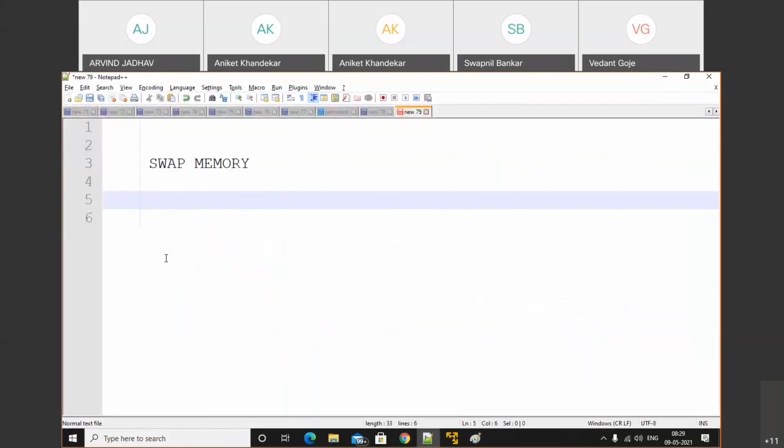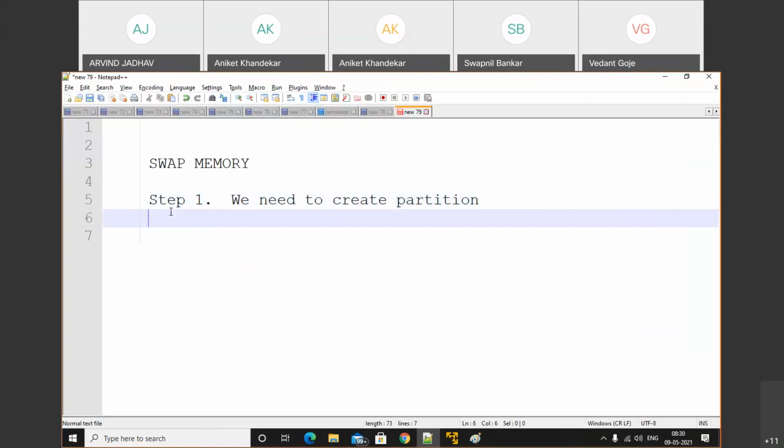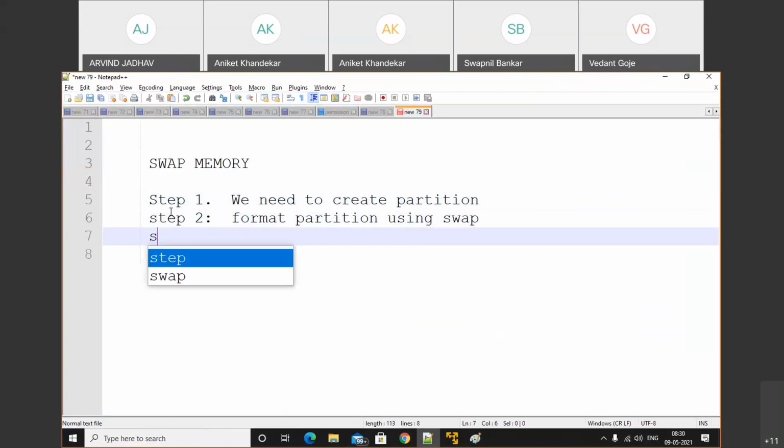How will we do that? We have some steps. Step 1, we need to create a partition. Step 2, format the partition using swap. That's step 3: mount the swap partition.